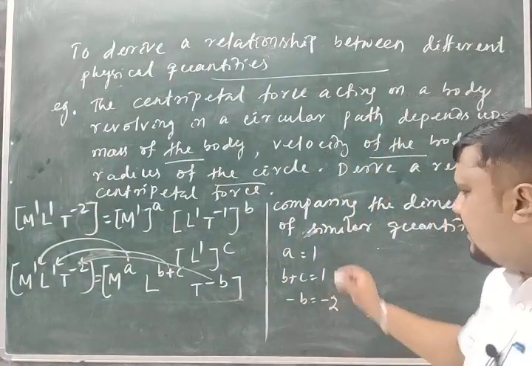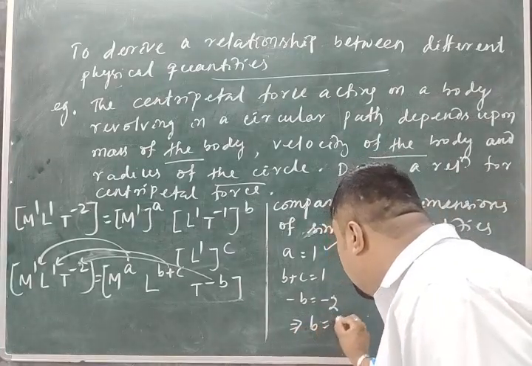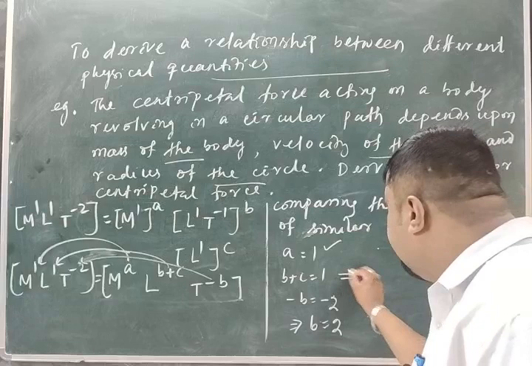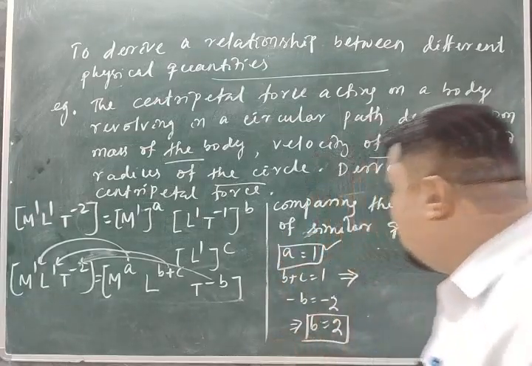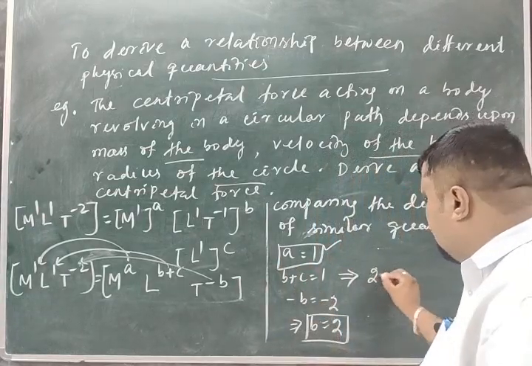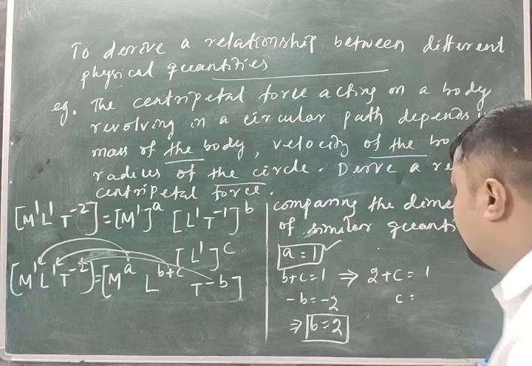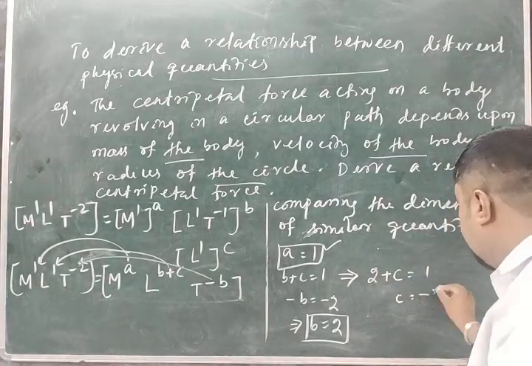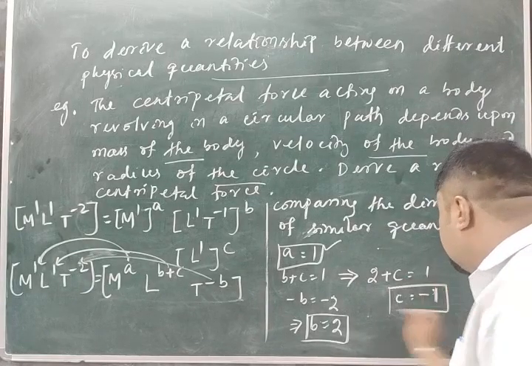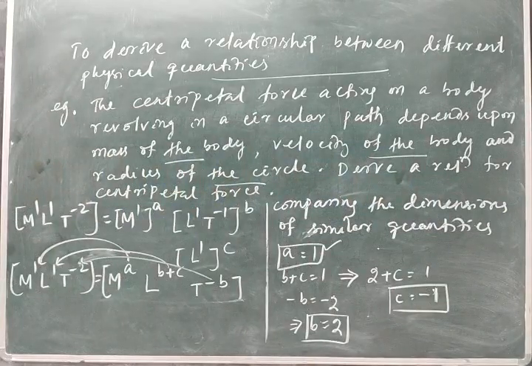Clear? Now this implies b is equal to 2. Now put here a is equal to 1, b is equal to 2. Now we go for this equation, 2 plus c is equal to 1. So c is equal to minus 2 plus 1, minus 1. C is equal to minus 1. So I got this a, b and c. Now you put them in your expression, equation 1.